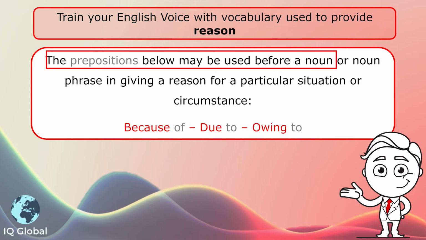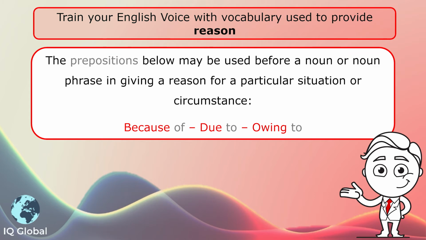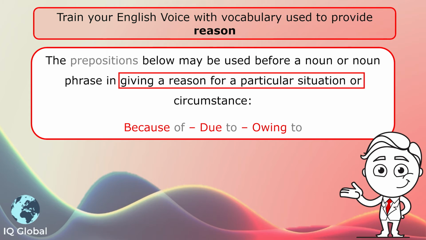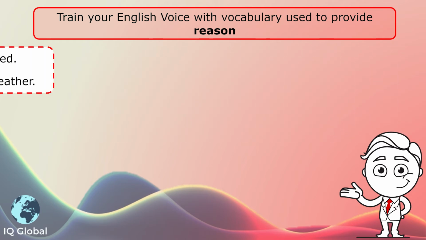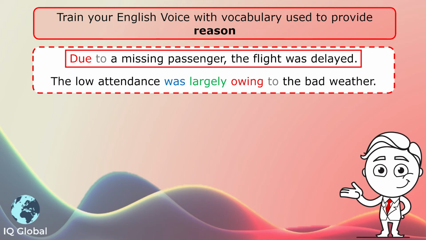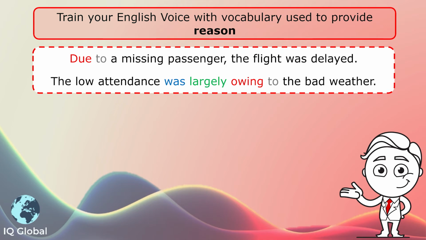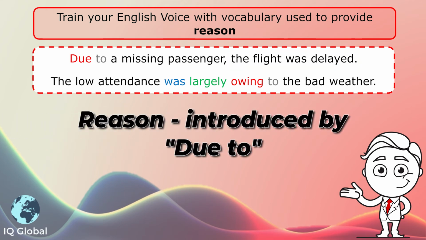The prepositions below may be used before a noun or a noun phrase when we are giving a reason for a particular situation or circumstance. These are the prepositions we can use before a noun or a noun phrase: because of, due to, and owing to. Let's look at the first example. Due to a missing passenger, the flight was delayed. What's the circumstance? That the flight has been delayed. What's the reason? There's a missing passenger, the preposition to.